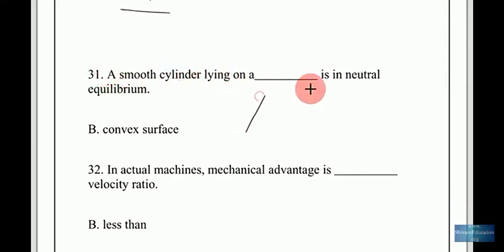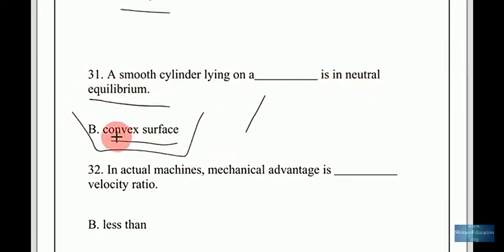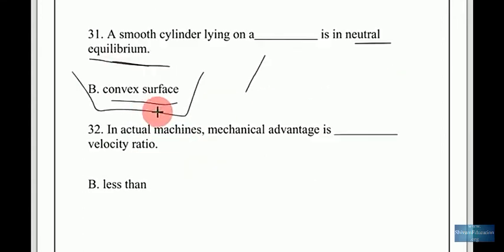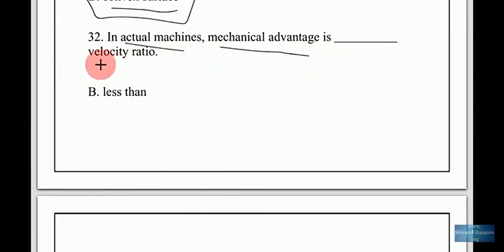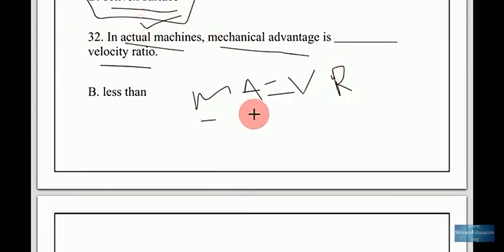A smooth cylinder lying on a convex surface is in neutral equilibrium. So remember that the surface is a convex surface. In an actual machine, mechanical advantage is less than velocity ratio. We have seen already that mechanical advantage equals velocity ratio in an ideal machine, but in an actual machine mechanical advantage is less than velocity ratio.